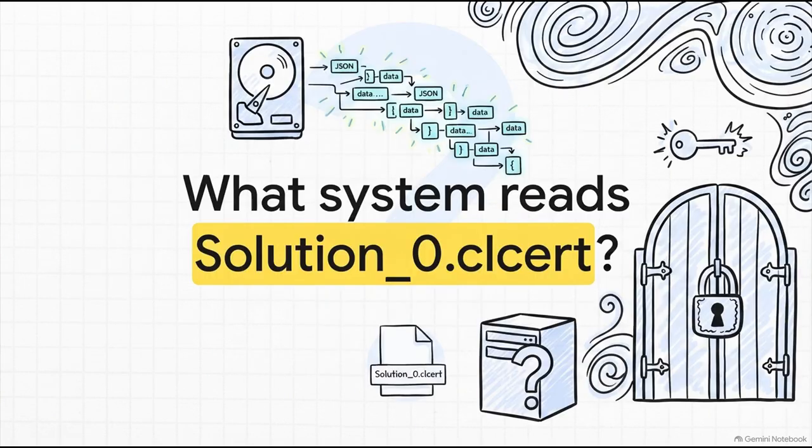But all of this brings us to a massive, lingering question. Once the script finishes all this incredible work, it takes that perfect, zero-bug JSON output and writes it to a local file on the hard drive named solution_0.clcert. Now, the extension .clcert implies it is a certificate, a cryptographic proof of everything we just analyzed. But a certificate is really only useful if there is a gatekeeper asking for it, right?